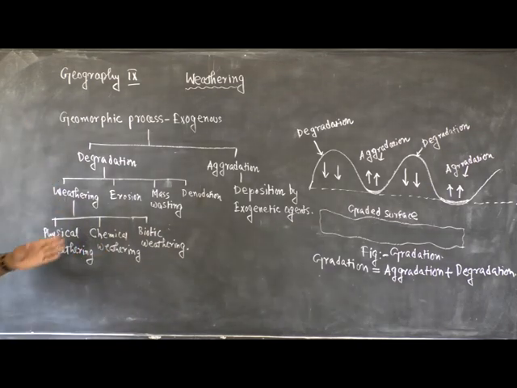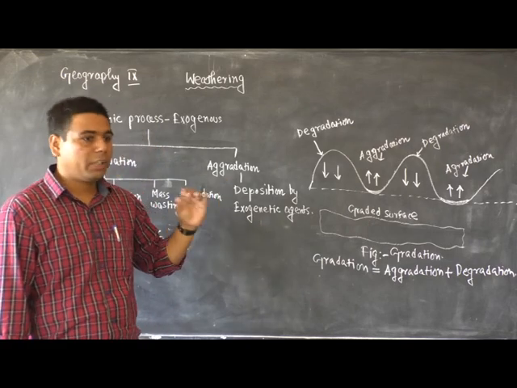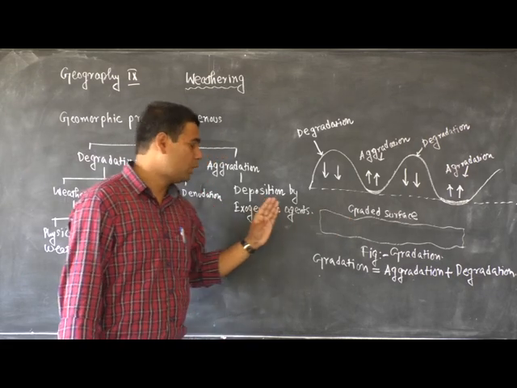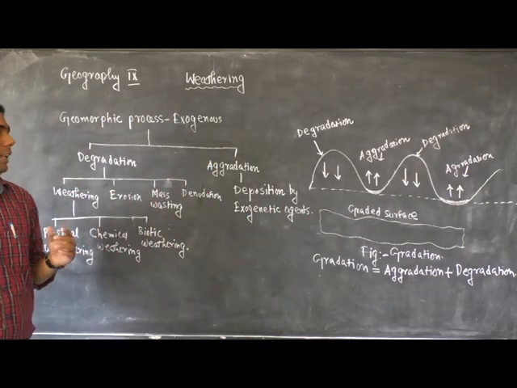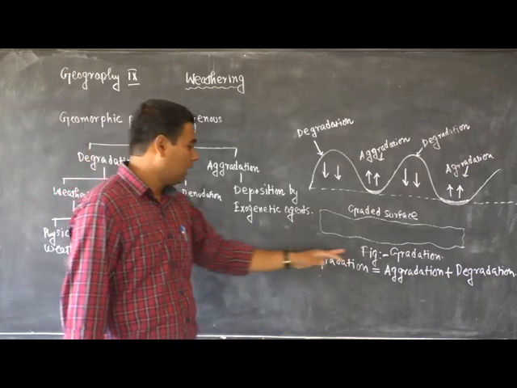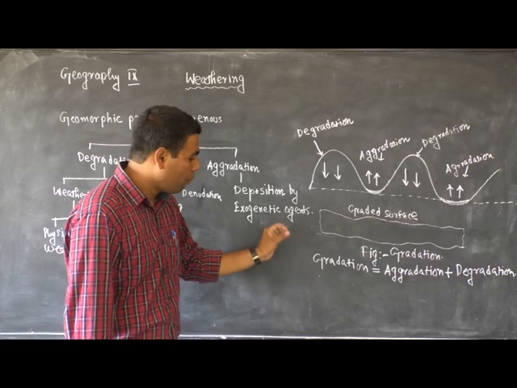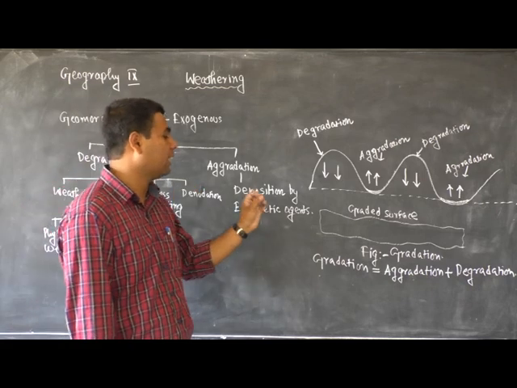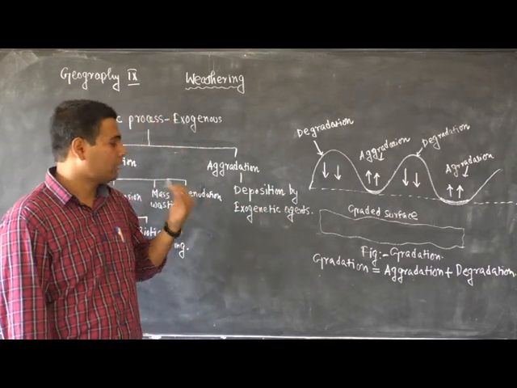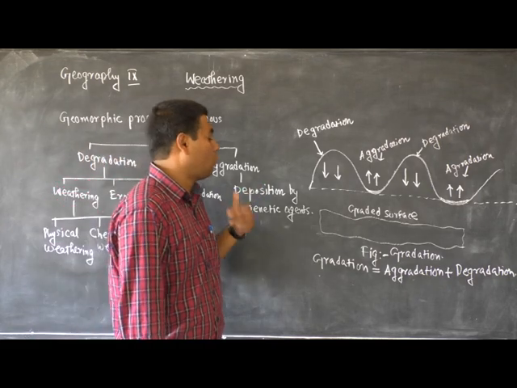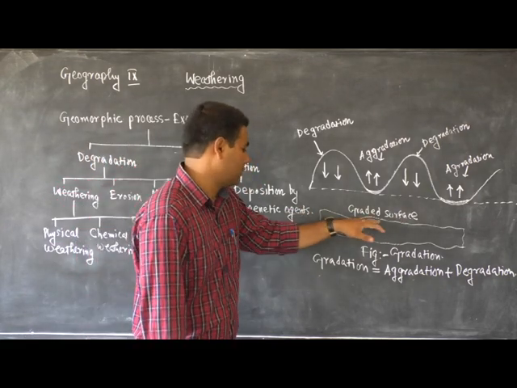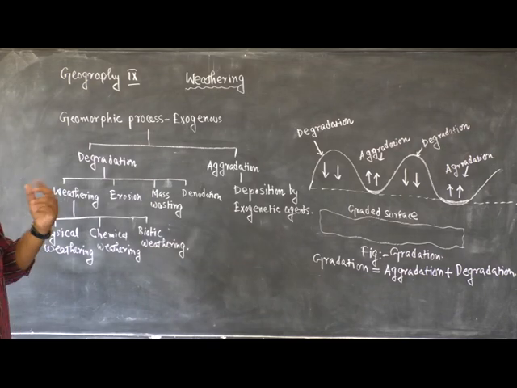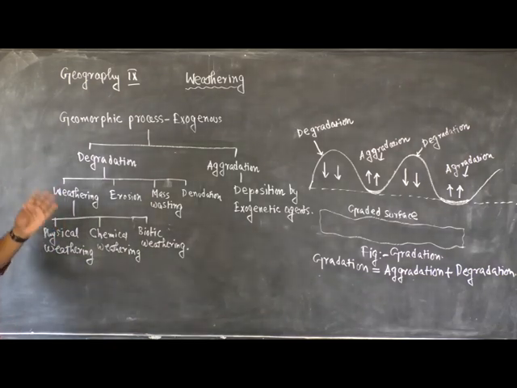And by the combined process of degradation and aggradation, all the exogenetic agents form a common level on the earth surface, by which the unevenness of the earth surface is removed, which is called gradation. So gradation is the combined result of degradation and aggradation. Due to this combined process, the uneven land surface of the earth is converted into an almost plane surface, and this process is collectively called gradation.